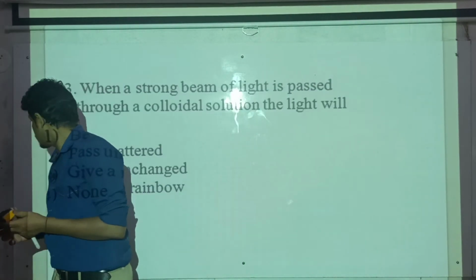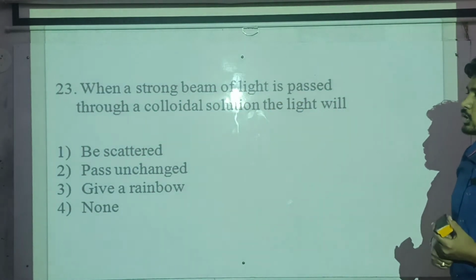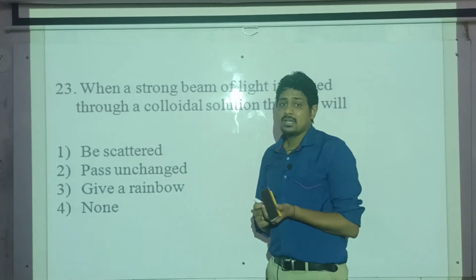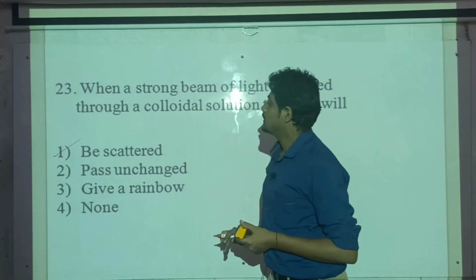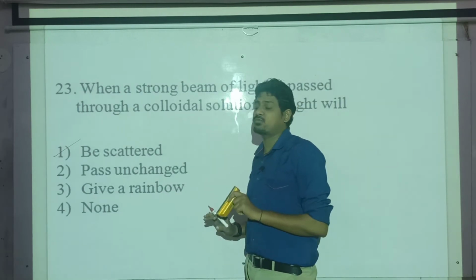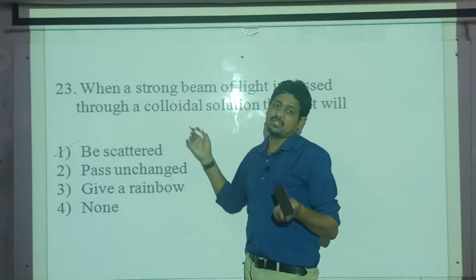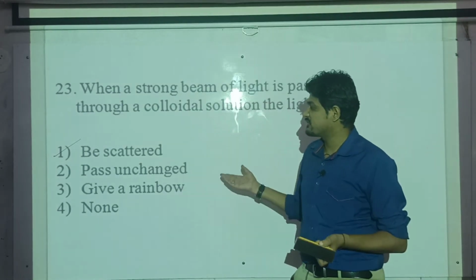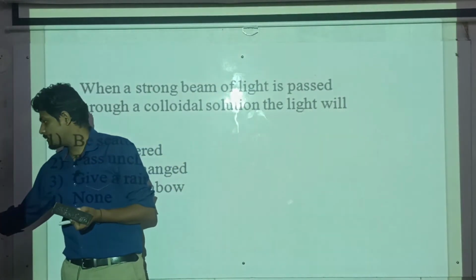Moving on to the next question. When a strong beam of light is passed through a colloidal solution, the light will, as we have just discussed, be scattered by the colloidal particles. So the first one is your answer. Only in true solutions does the light pass without any change. The third one says giving a rainbow. No, we will not observe a rainbow. The fourth one is none, that is not the answer. So the first one is our answer. Then moving on to the next question.